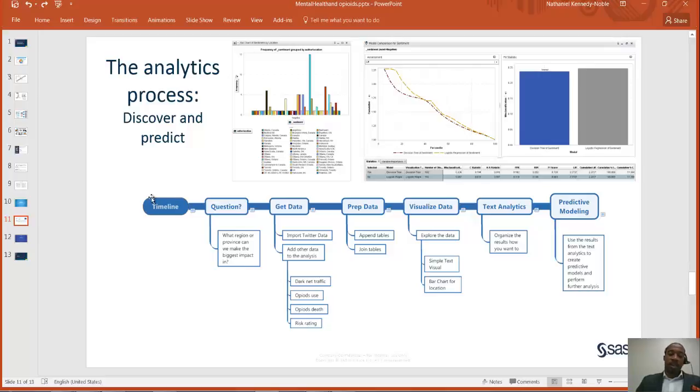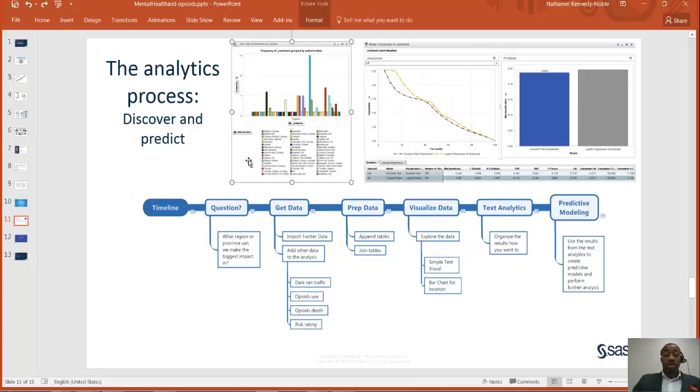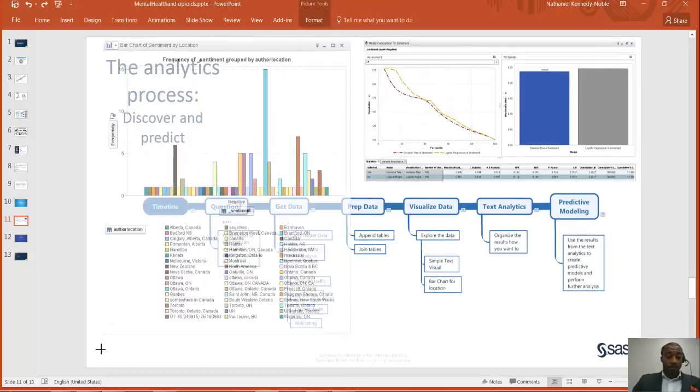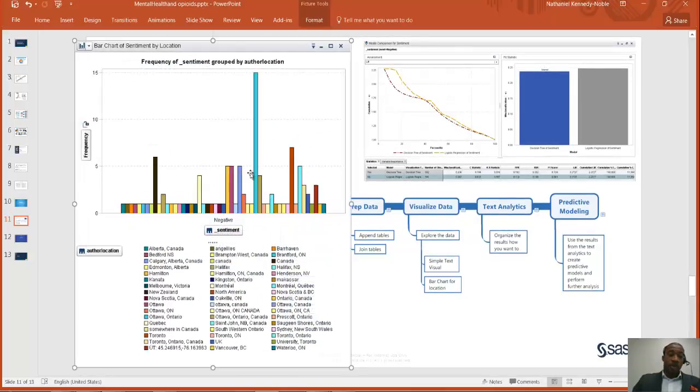So first we have to ask the data a question. What region or province can we make the biggest impact in? What were the results? We are able to create a bar chart of the negative sentiment grouped by tweet author location. Here we can see that Brantford, Ontario has the highest negative impact. You can prioritize based on the bar heights from high to low.